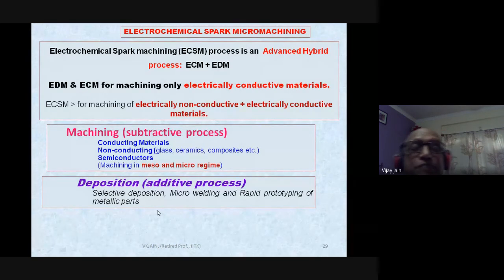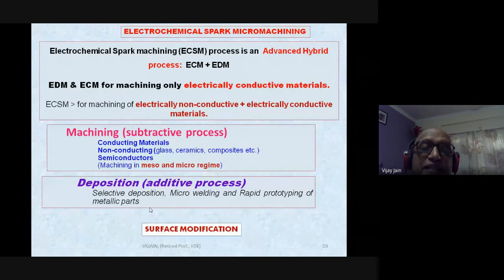Now, a very important feature of electrochemical spark micromachining is that it has been used for deposition purposes also, just like 3D printing. So selective deposition can be done for micro welding and rapid prototyping of metallic parts.